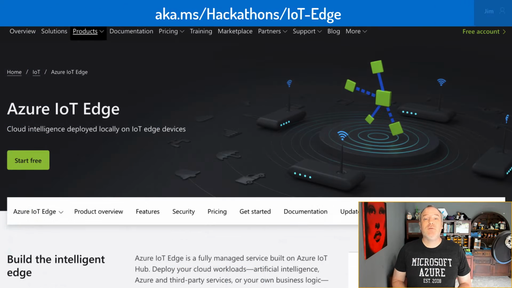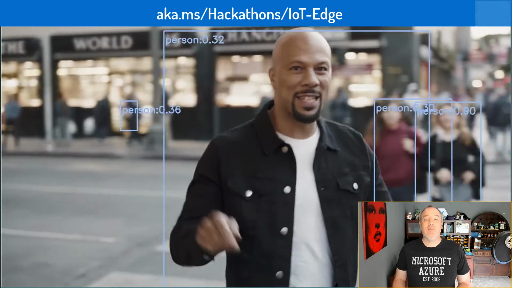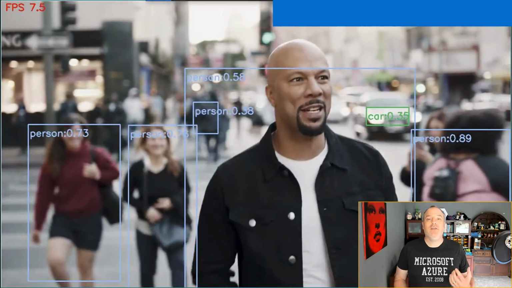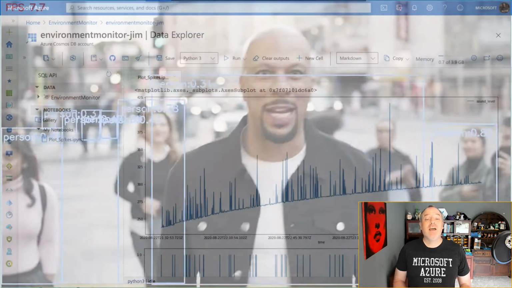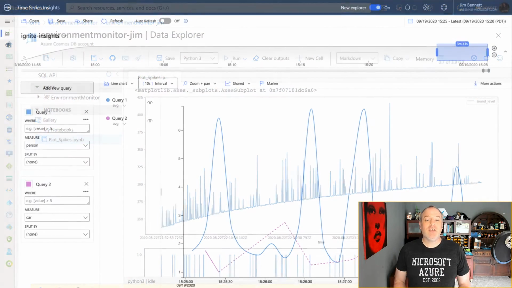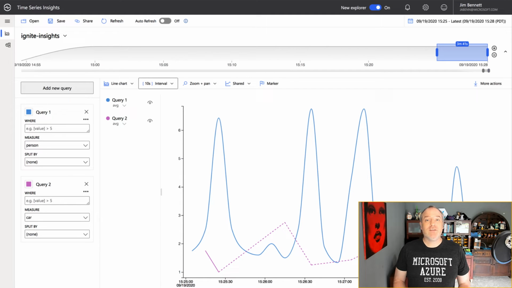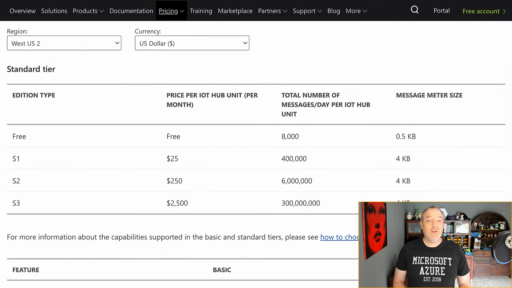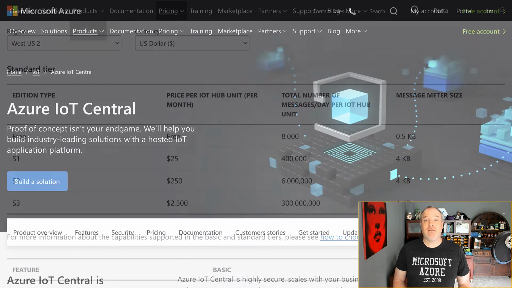IoT Hub also supports IoT Edge, deploying AI models from the cloud to run on an IoT device. IoT Hub is just a pipeline. To use the data you collect, you need to connect it to another service to either store the data or process it in real time. The free tier of IoT Hub allows you to send 8,000 messages a day, which is pretty generous.